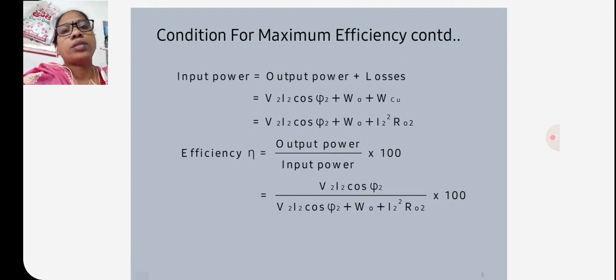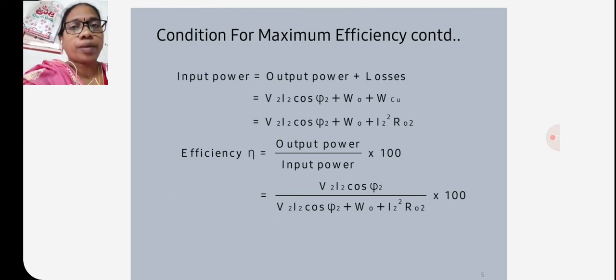In this condition for maximum efficiency, input power is equal to output power plus losses, that is V2 I2 cos φ2 plus iron losses plus copper losses, that is equal to V2 I2 cos φ2 plus core losses plus I2² R02, the copper losses.